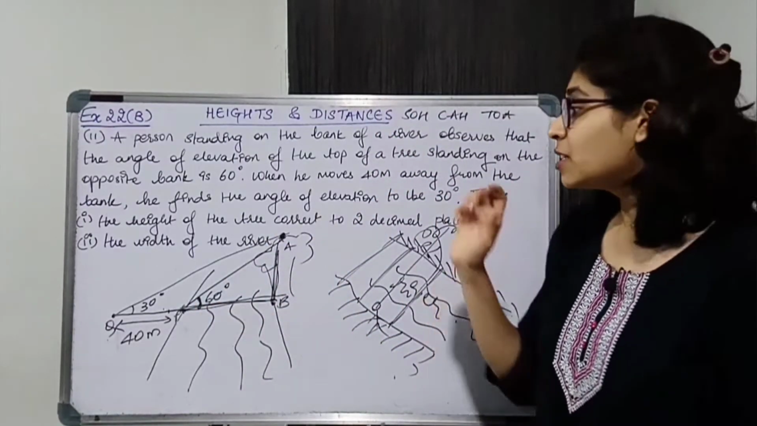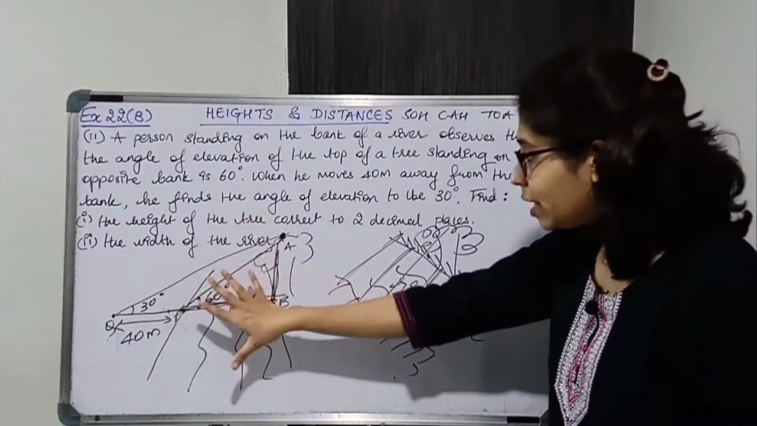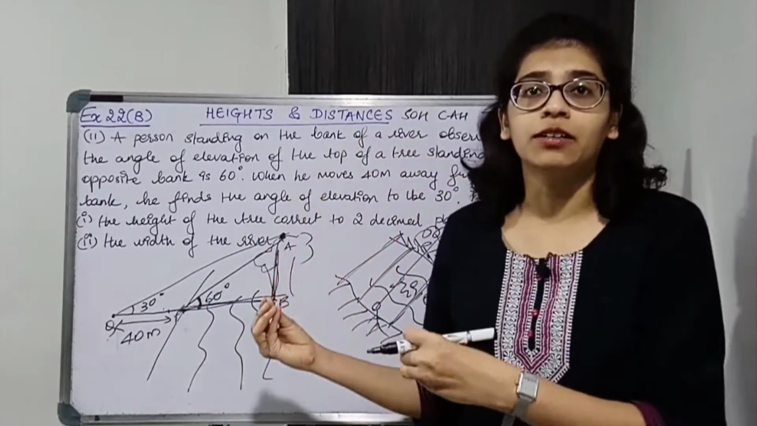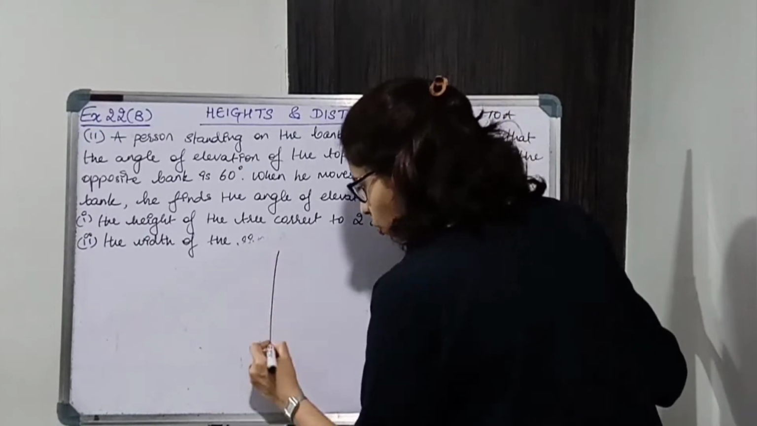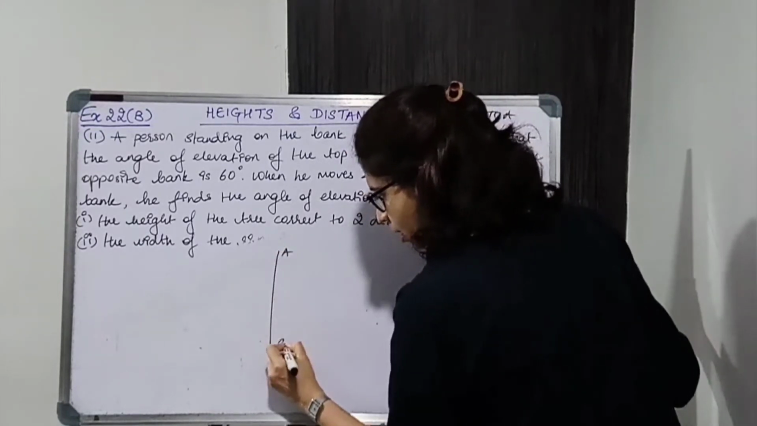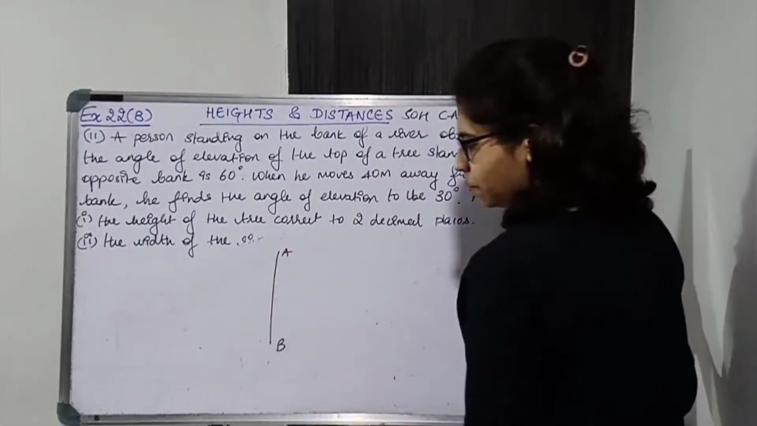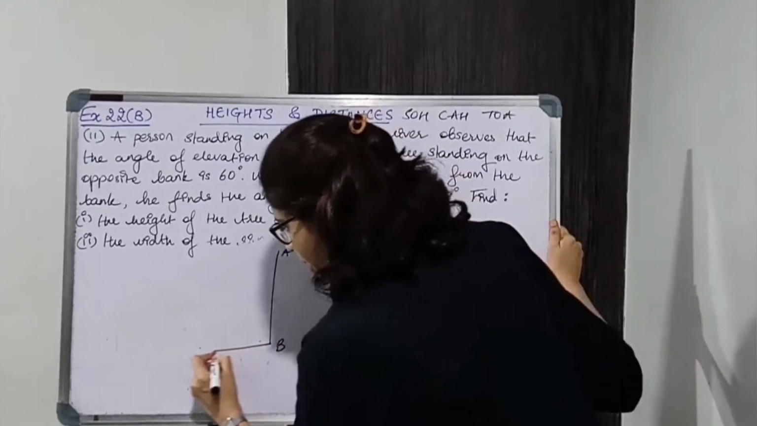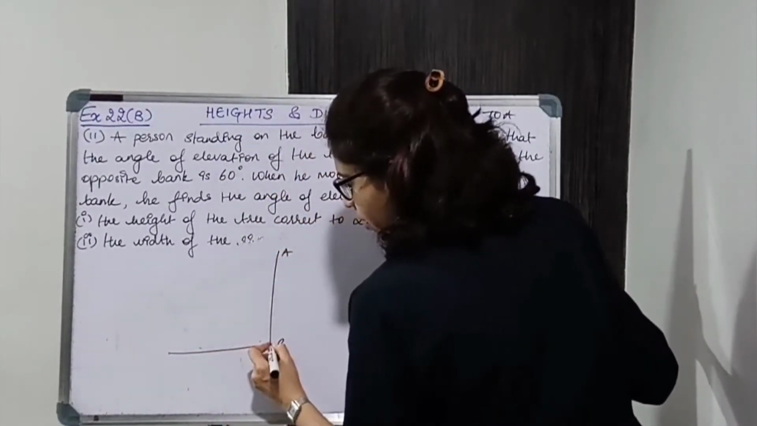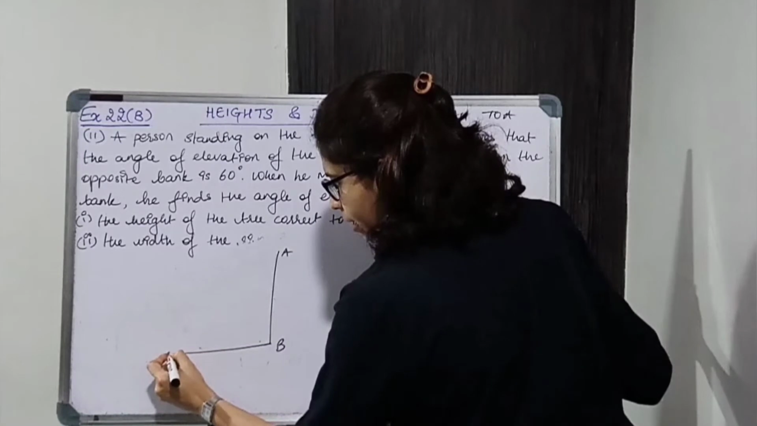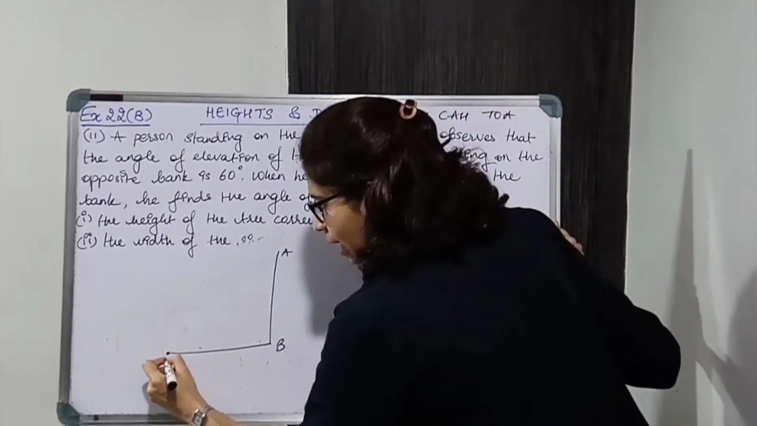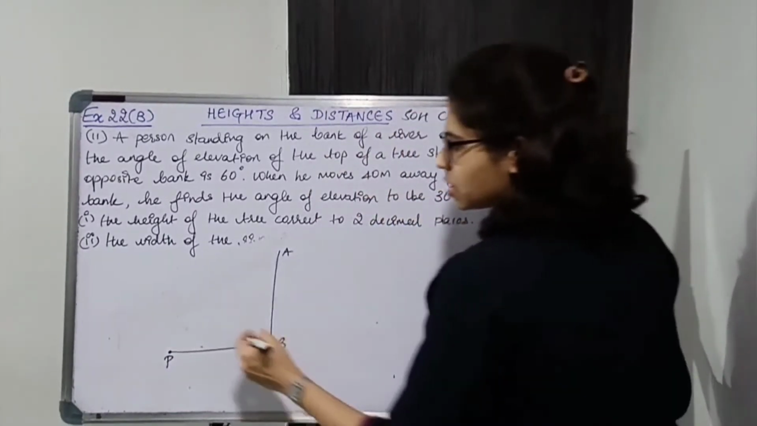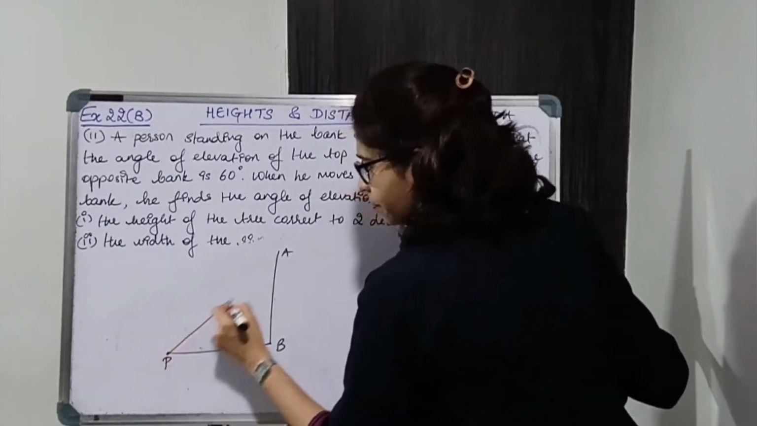Okay, this is very easy. Now let us draw a proper figure and understand how to solve this. So there is this tree AB. Okay, height AB है. Now in between there is bank. Okay, यहाँ पे river है and यहाँ पे at the other bank, at the opposite bank, at point P, the person is observing the top of the tree.